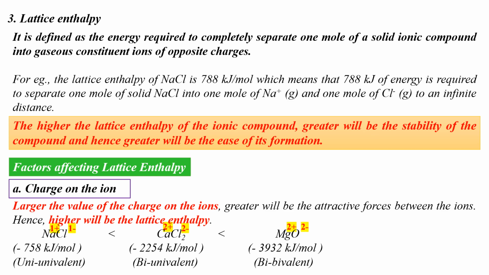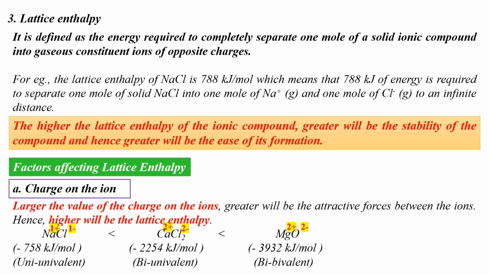For example, the lattice enthalpy of sodium chloride is 788 kJ per mole, which means that 788 kilojoules of energy is required to separate 1 mole of solid sodium chloride into 1 mole of gaseous Na plus and 1 mole of Cl minus to an infinite distance.